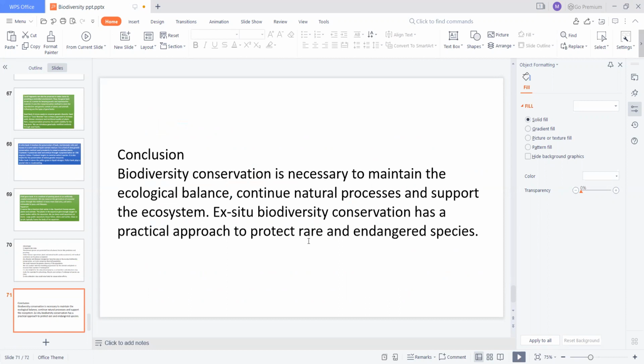So, the final conclusion: biodiversity conservation is necessary to maintain the ecological balance, continue natural processes and support the ecosystem. Ex situ biodiversity conservation is a practical approach to protect rare and endangered species. So here we have both types of conservation, that is ex situ and in situ.